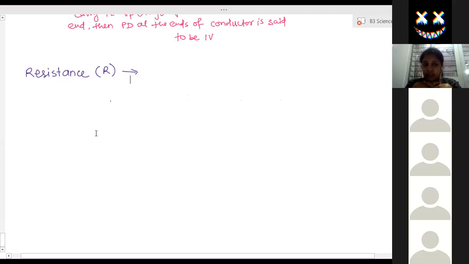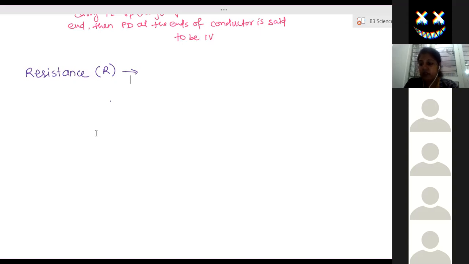So now, what is resistance? Resistance is the property of a conductor. Every conductor, whether it is a good or bad conductor, doesn't matter. Every wire, every conductor is not allowing electrons to move with uniform speed. We know that current is flowing due to the flow of electrons, right? But those electrons cannot move uniformly because of the obstruction provided.